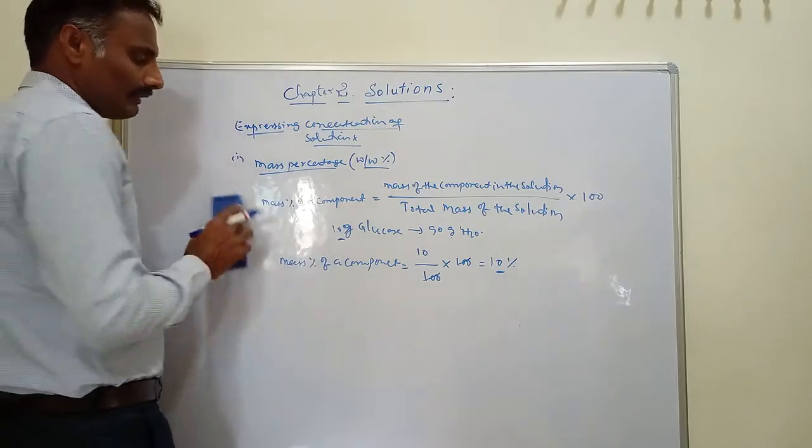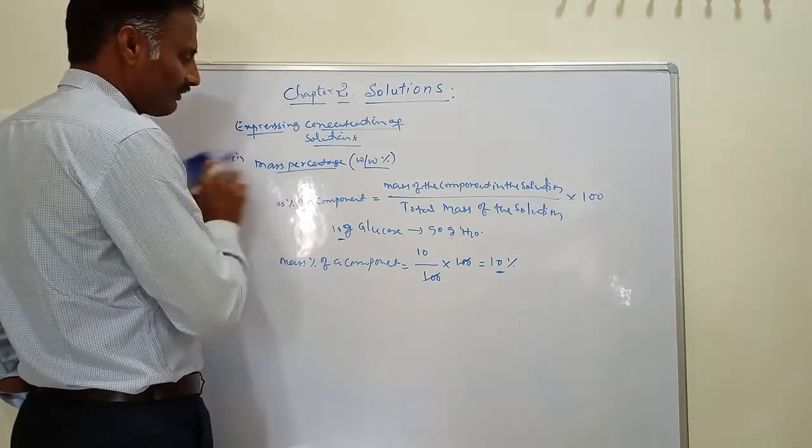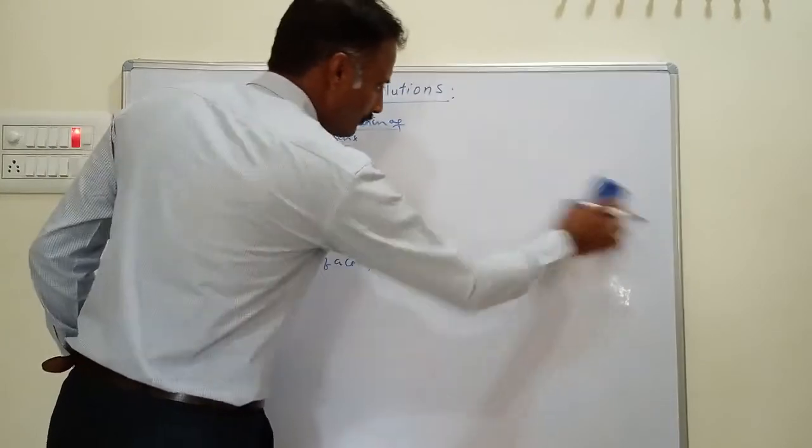Then the second one is volume percentage.